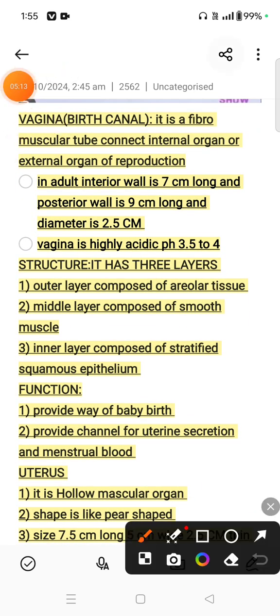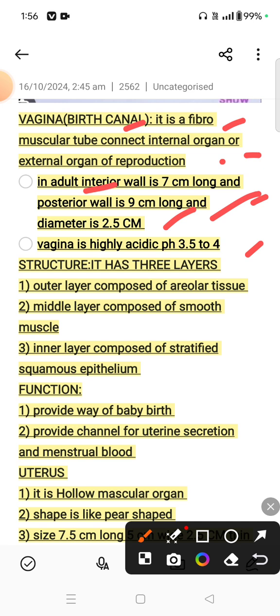So, the vagina. Vagina is also known as the birth canal. It is a fibromuscular tube connecting the internal organs and external organs of reproduction. ये एक फाइब्रस मस्कुलर ट्यूब होता है जो कनेक्ट करता है इंटरनल ऑर्गन और एक्सटर्नल ऑर्गन जो होता है ऑफ रिप्रोडक्शन. Now in an adult, the anterior wall is 7 centimeters long and the posterior wall is 9 centimeters long, and the diameter is 2.5 centimeters. Vagina is highly acidic, pH 3.5 to 4.